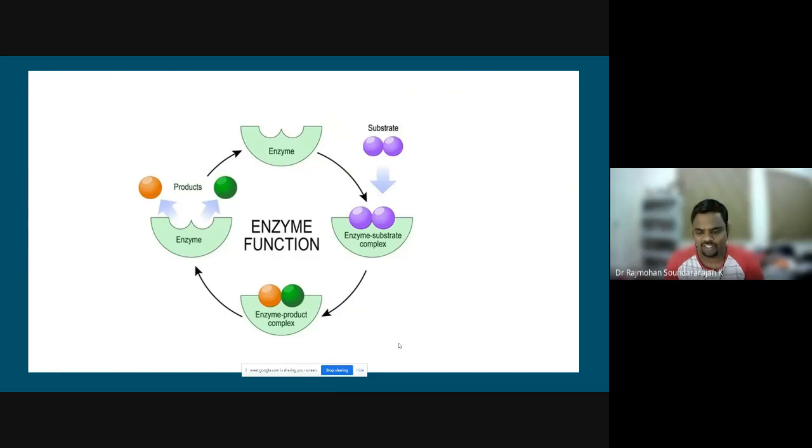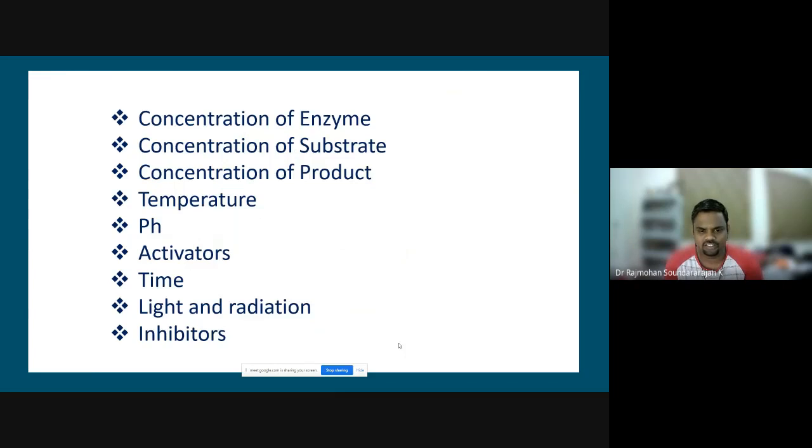So that's what a general enzyme substrate reaction kinetics is, and we have seen the various factors that affect the enzyme substrate mechanism. So enzyme activity is affected by various factors. To start with, we have seen the effect of concentration of enzyme. If there are fewer enzymes, fewer active sites, the rate of the reaction is going to be less. When more enzymes are present, the higher the enzyme concentration, the higher will be the active sites, so we are going to have a higher rate of the reaction.